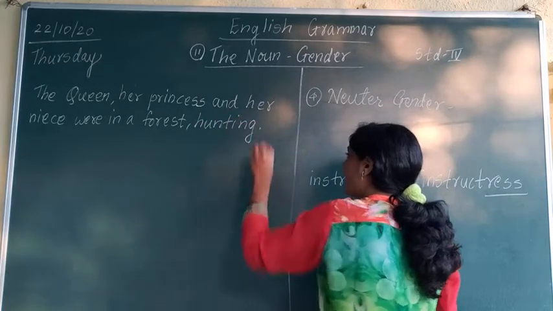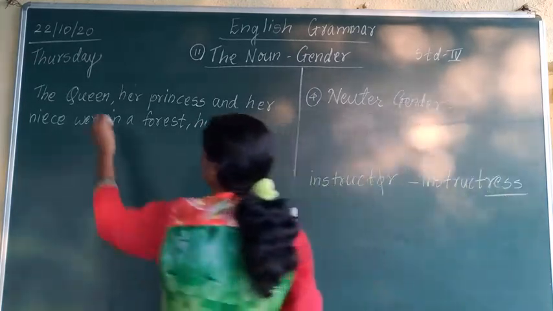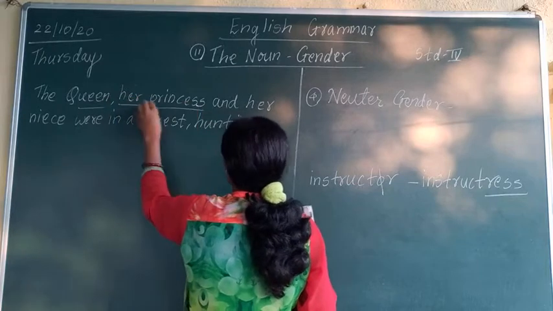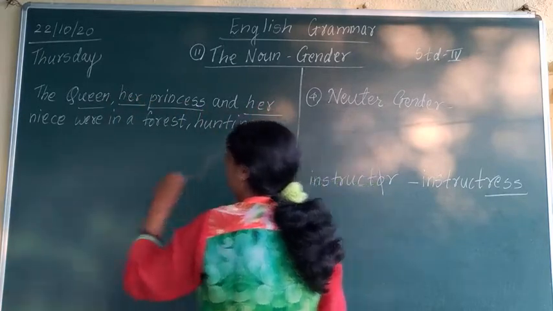Okay, full stop. Now what have we changed? We have changed queen, we have changed her, we have changed princess, we have changed her, and instead of nephew we have written niece.